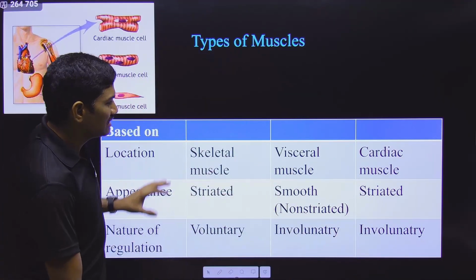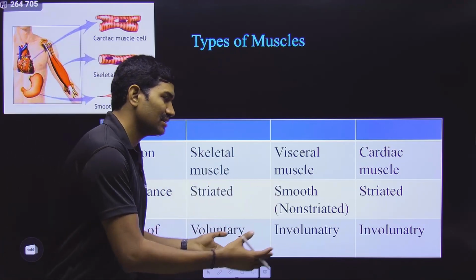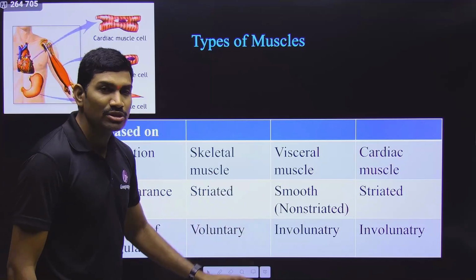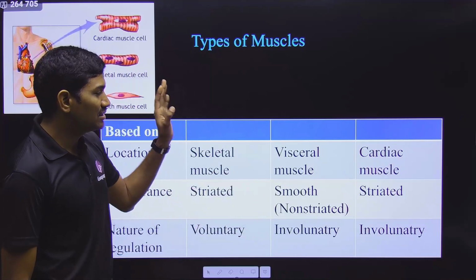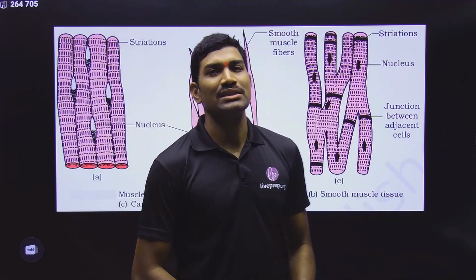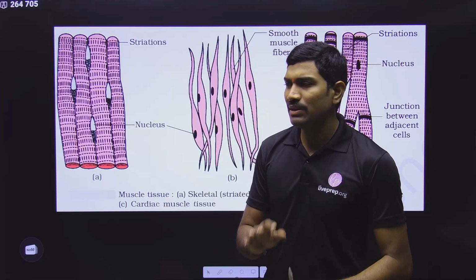Please understand this. This is a very, very important table. Questions can be asked in any way: assertion-reason questions can be asked, or match the following can be asked. Direct statements also can be given. So please observe this. This is a very important table. Now, along with this, we also need to understand some other small properties, not clearly mentioned in NCERT, but please understand this.